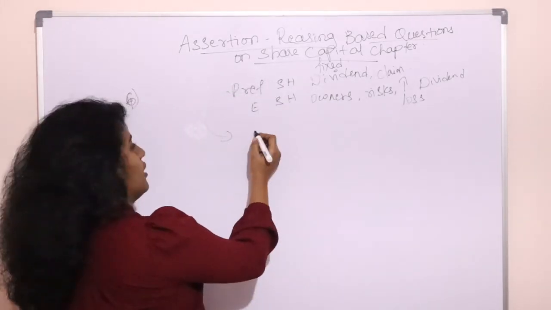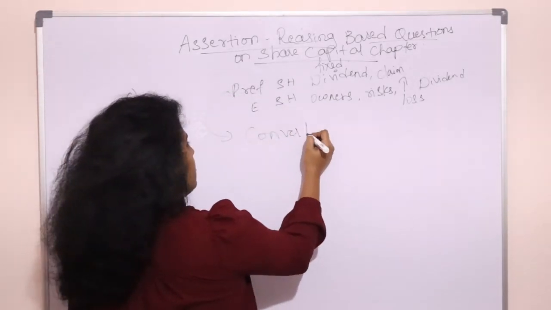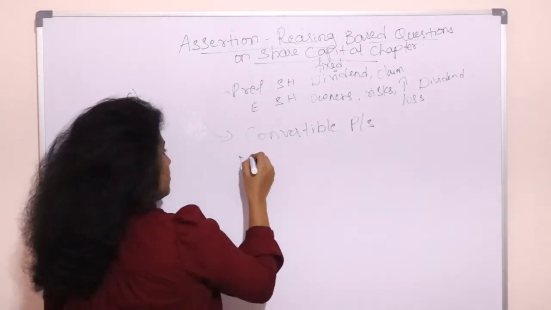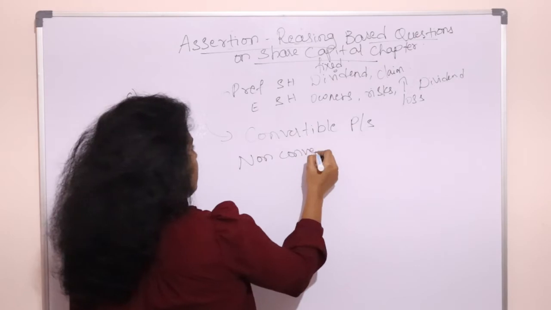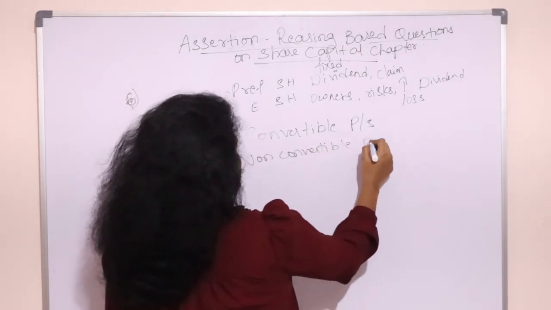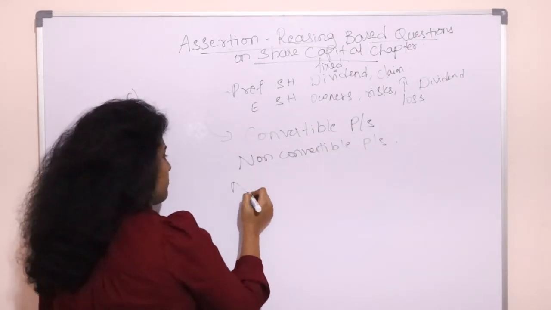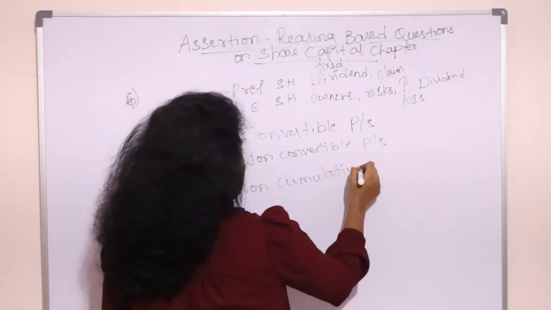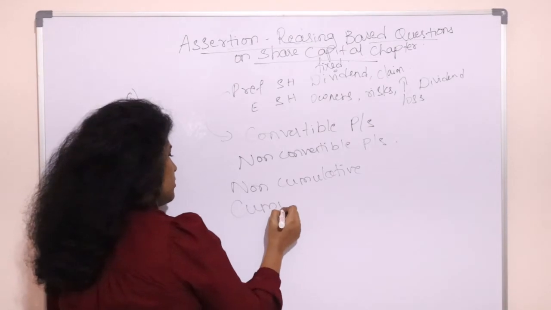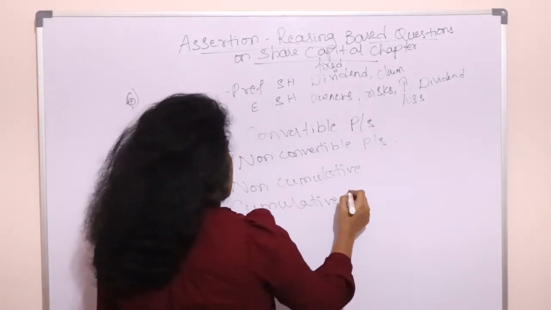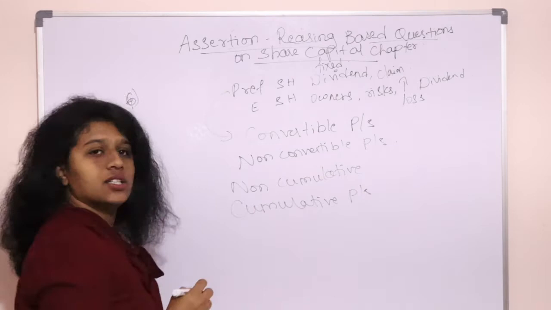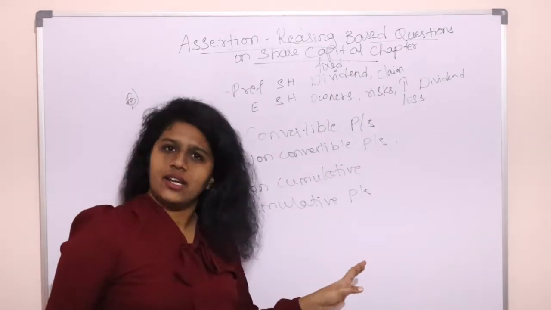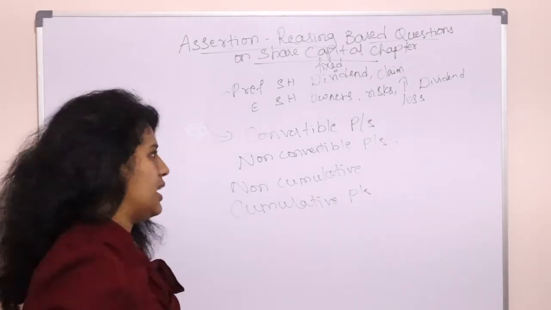The overall types of shareholders in a company will be preference shareholder and equity shareholder. Under preference shares, we have convertible preference shares, non-convertible preference shares, non-cumulative and cumulative preference shares. We have these 4 categories. Now we have redeemable and irredeemable also. Specific to our question, I will explain it.